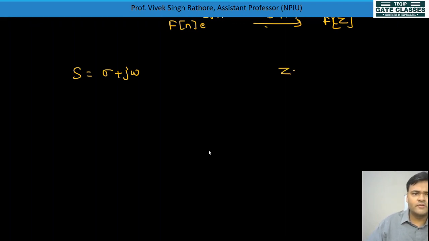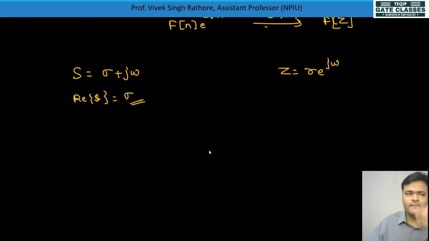Here Z is equal to R e to the power j omega is there. Okay, there if you see, real part of S will be equal to sigma, where this is only used for ROC value, है ना, region of convergence. Here mod Z will be there, which is equal to R, and this value will be responsible for ROC value. This will be only for phase.